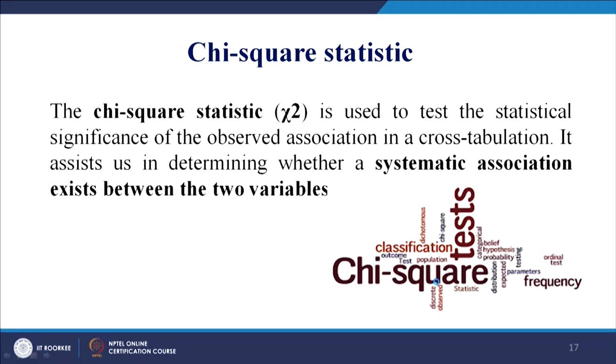So, what is this chi-square statistic or chi-square test? The chi-square test, denoted as chi-square, is used to test the statistical significance of the observed association in a cross tabulation.